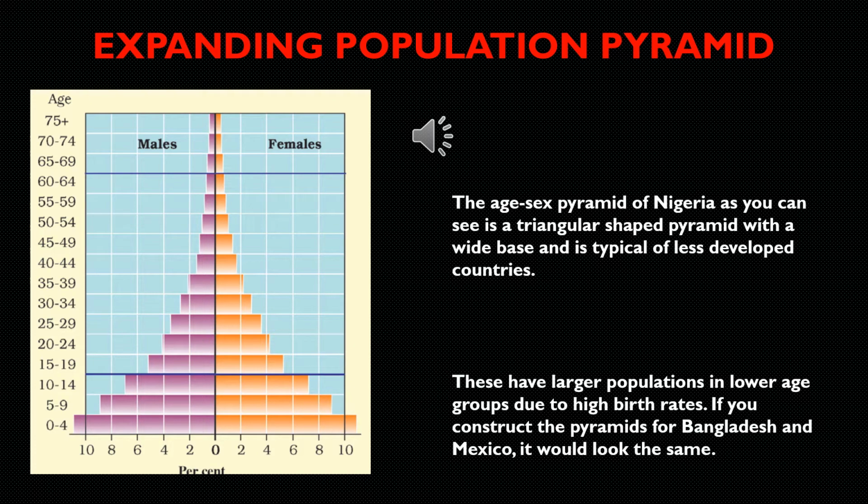The age-sex pyramid of Nigeria is a triangular shaped pyramid with a wide base and is typical of less developed countries. They have larger proportions of young population in the lower age groups due to high birth rates. If you construct the pyramid for Bangladesh, Mexico, it will also be the same.